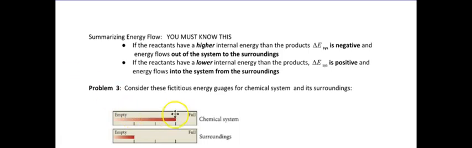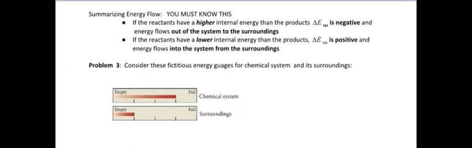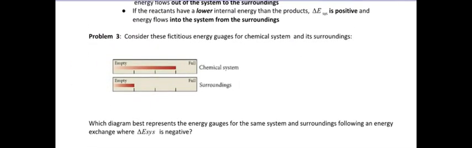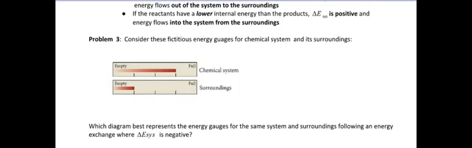So it says problem number 3, consider this. Okay, this is, again, your gauges for your chemical system and the surroundings, okay? So which diagram best represents the energy gauge for the same system and surroundings following an energy exchange where the delta E of the system is negative? Okay, so let's check this out. What does that mean if delta E is negative?